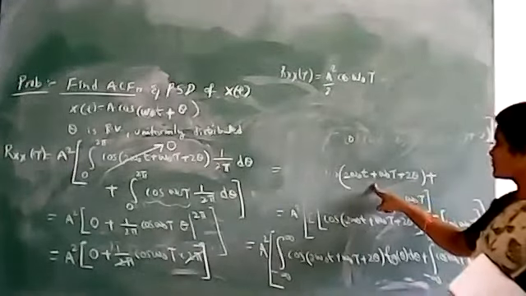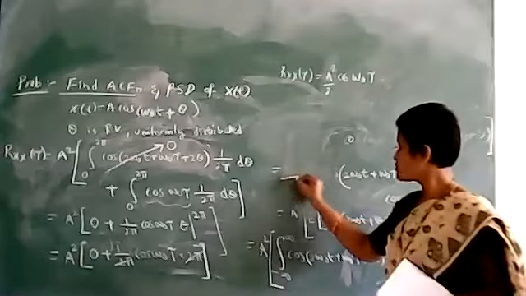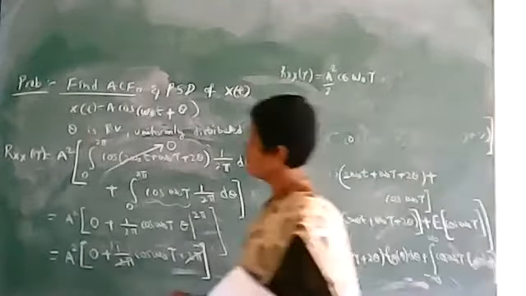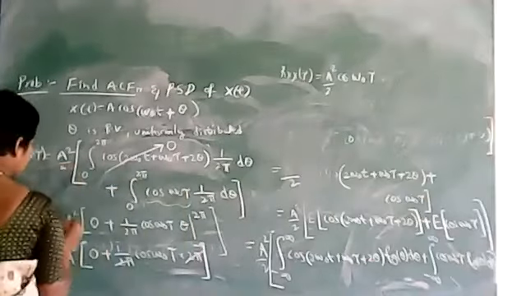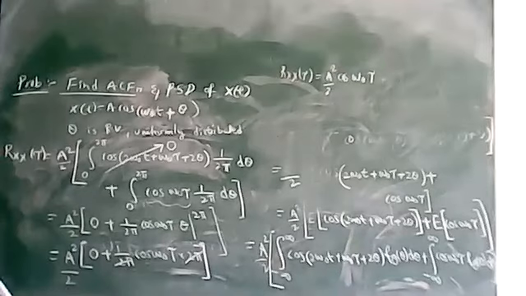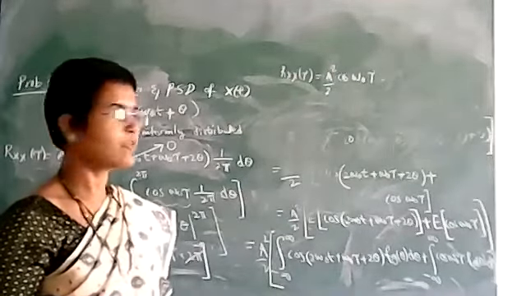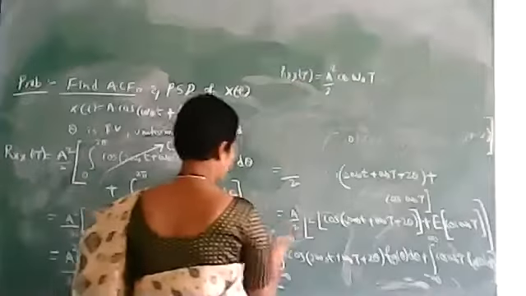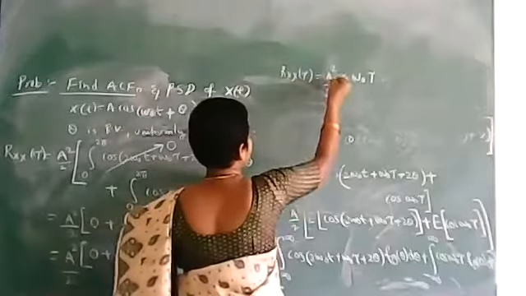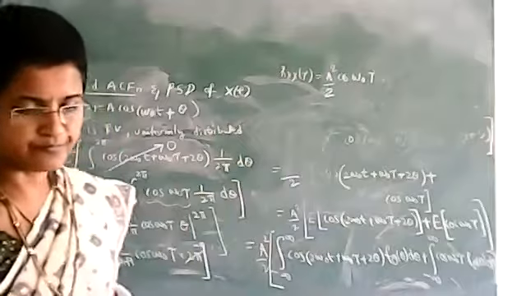Cos a cos b is equal to 1 by 2 cos of a plus b plus cos of a minus b. So we get 1 by 2 here, and here again we get 1 by 2. So the final answer is r x x of tau is equal to a square by 2 cos omega naught tau.